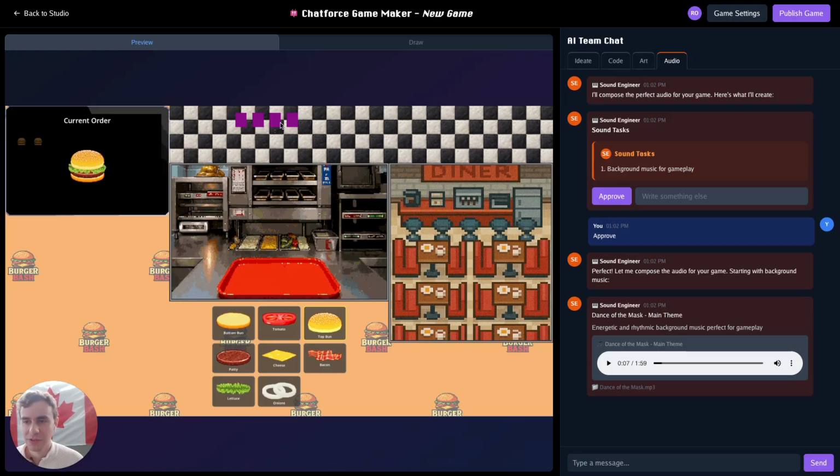We could turn these purple characters that are supposed to be the customers into something that looks nicer than just a purple rectangle. We can draw out those characters and then ask the artist to make the characters look like our drawing, or just ask the artist to take its own creative leadership and come up with something on its own. We could also ask the mechanics builder to perhaps make these customers walk into the diner that's on the right and sit down and actually eat their food and pay us afterwards so we can start collecting money while running this restaurant. And we can also add some fun sound effects as well.